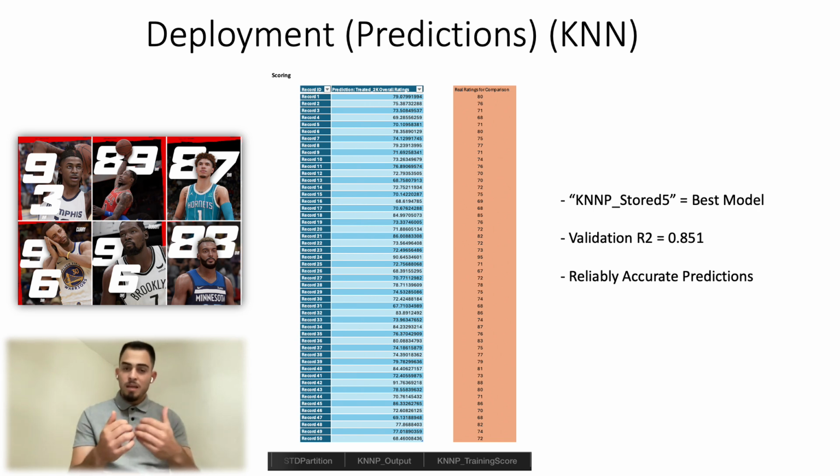Now, what we'll see with some of those slight misses, even though they're still relatively slight, 1 point, 2 points, is that there will be some misses that have more of a range or more of a width apart than some of the misses that we experienced with the linear regression model. So KNN was a strong model. The KNNP stored 5 was a really strong model, given the 85% validation R2, but it did underperform relative to the linear regression model that we also yielded.